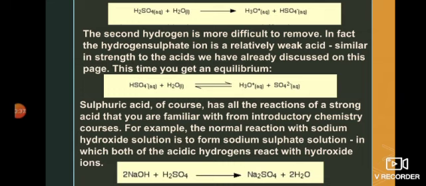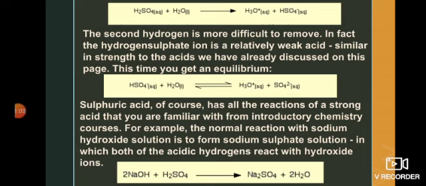In the second reaction, shown by the reversible sign, the hydrogen sulfate may react with water and result in the formation of hydronium ion and sulfate ion. And that sulfate ion, in the reverse reaction, can take hydrogen from the hydronium ion and result in the formation of hydrogen sulfate in water. So this hydrogen sulfate is weakly acidic.